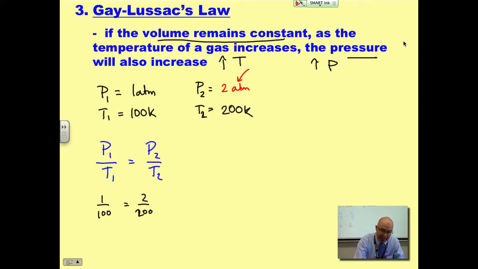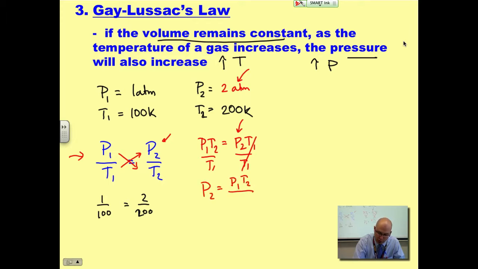Again, if you need to solve for any of these variables, if P2 is what you were looking for, before I would have done any solving, I would have cross multiplied: P1 T2 equals P2 times T1. Then you want to solve for P2, you would then divide both sides by T1. P2 equals P1 T2 over T1. And that would be the formula if you wanted to solve for that one.